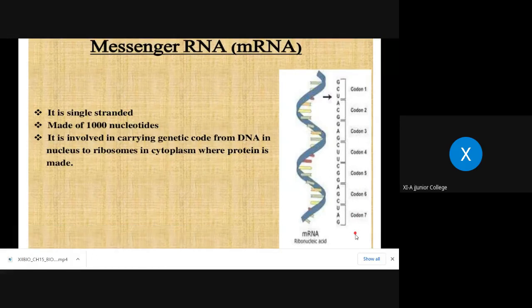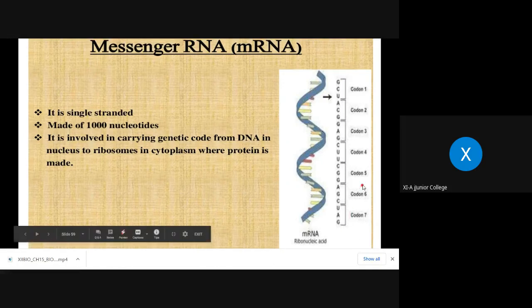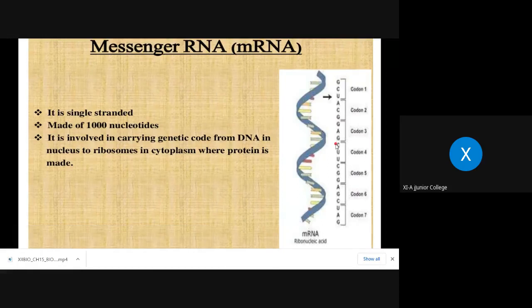Can you see in the diagram? Why are they numbered and what are these codons? And what are these G, C, U, A? What we have studied as A, U, G, C? Yes, these are nitrogen bases, right? But what can you observe in this diagram? A group of how many nitrogen bases? What is it forming?